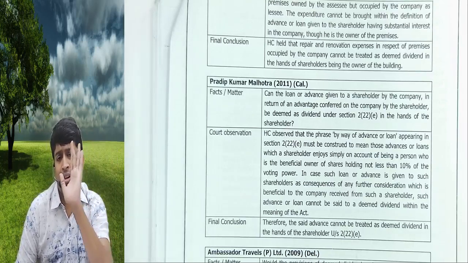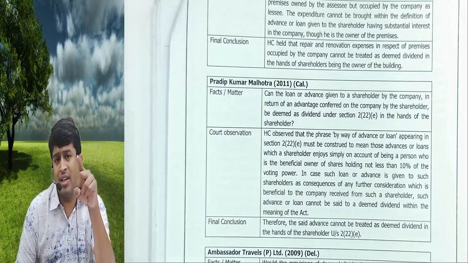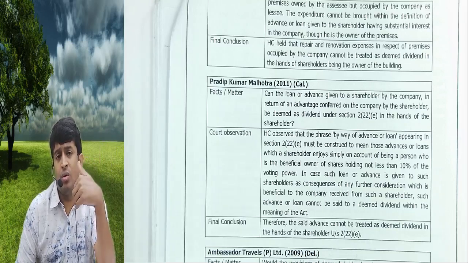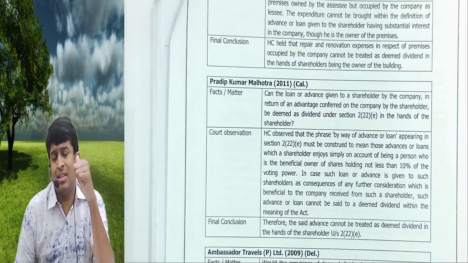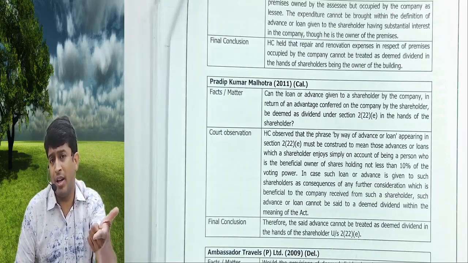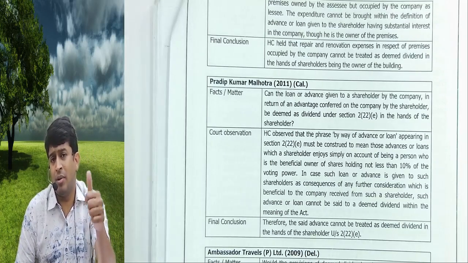The Supreme Court held it is not dividend because the intention was not to avoid DDT. The intention was to give back the favor, as the shareholder cannot sell the property because the property documents are with the bank.